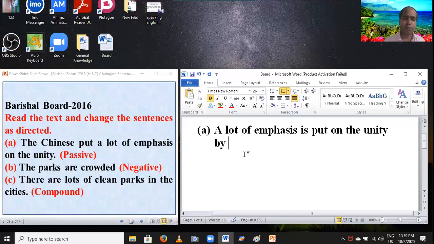So you have to set by, and you have to write the subject as object. Here the subject after by is Chinese. Dear students, this sentence has been changed into passive. You can change into passive by using this formula according to the rules of voice sense. Going to the next step.